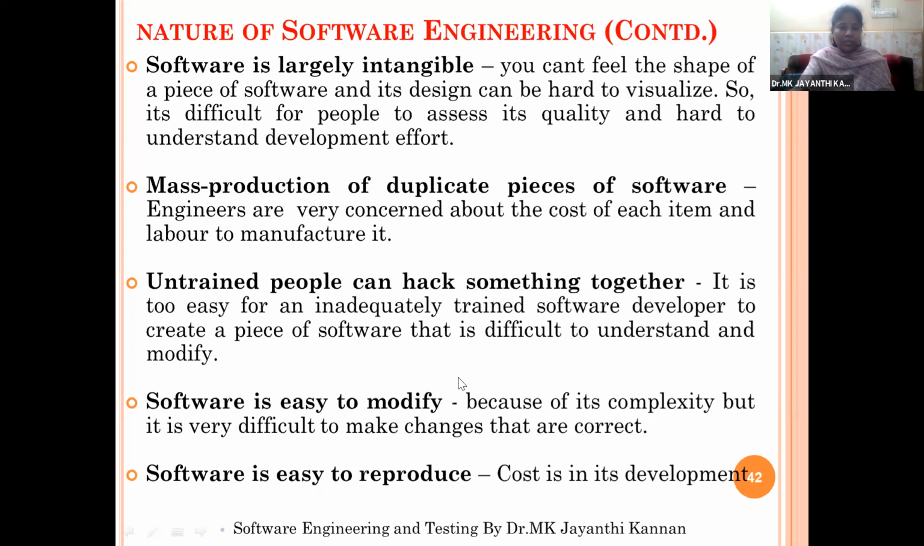Software is easy to modify. Your project should be in a position to add and modify the various components, and the software should be reusable, and it should produce new components from the existing components. So these are the 5 natures of any software.